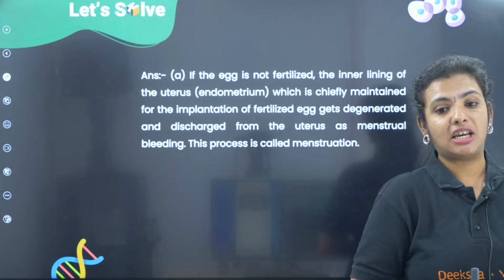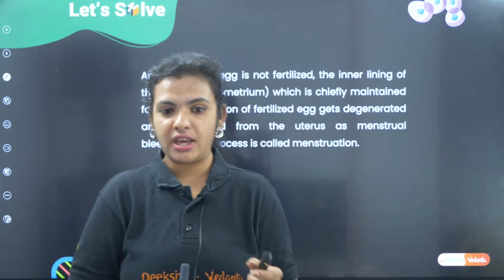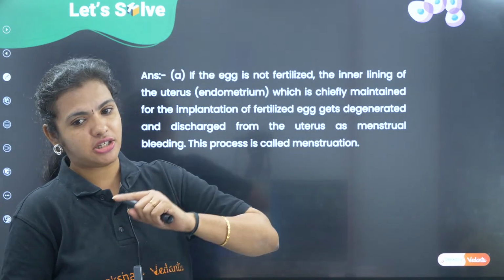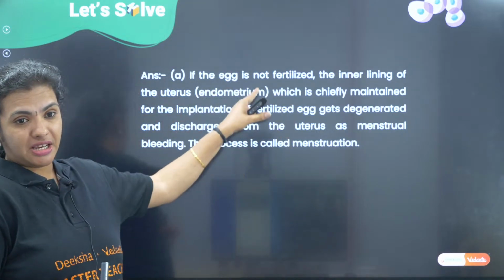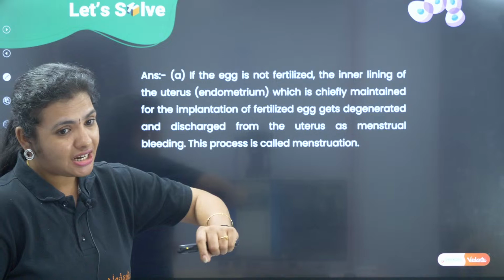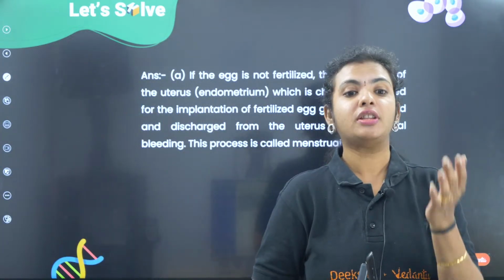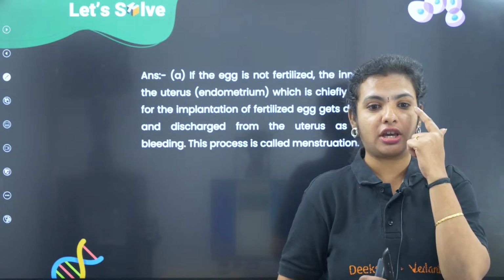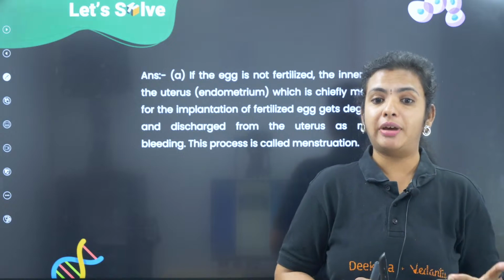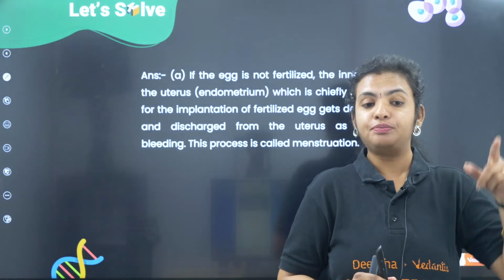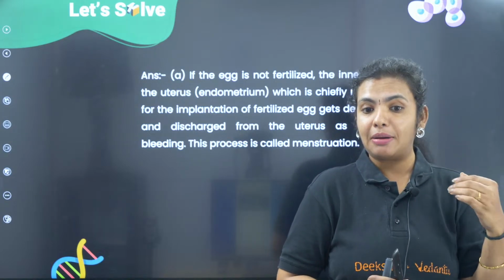Okay. This is called the menstrual cycle or menstruation. Very good, Pushpa. The uterine wall sheds off the mucus and blood, but if you have to present, you will be presenting it this way. Presentation matters. When you cook a dish, the first thing that appeals to you is your eyes. The moment you see that it is presented very well, you feel like having it, right? So presentation is very, very important for the examiner.